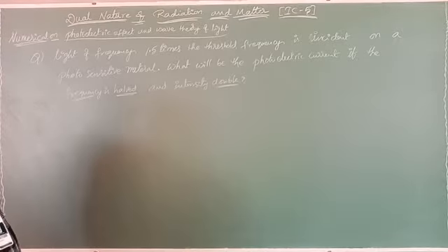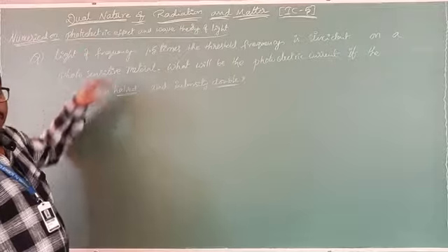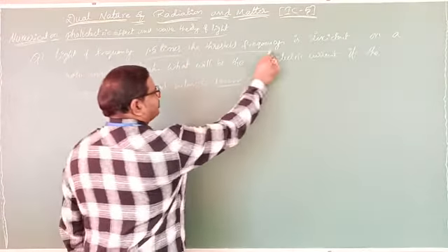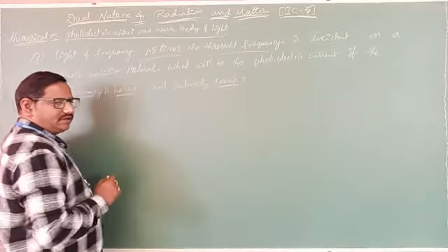In that, the first numerical is: light of frequency, how much did they give? 1.5 times the threshold frequency. Threshold frequency we will write as nu naught.